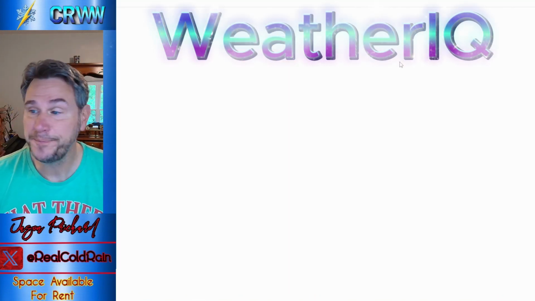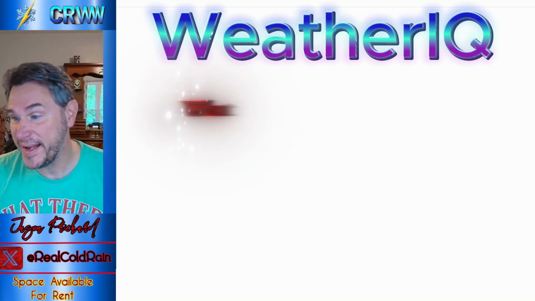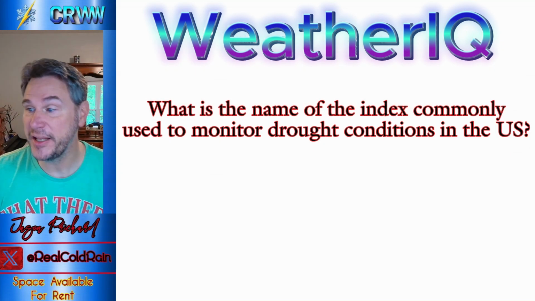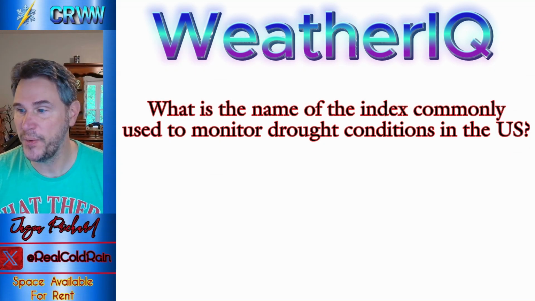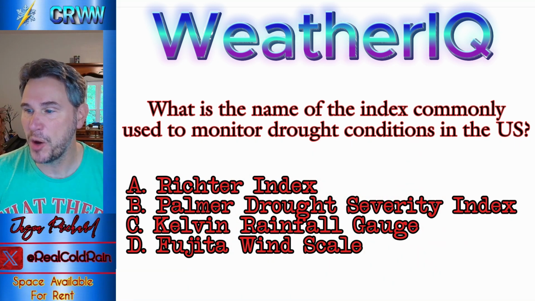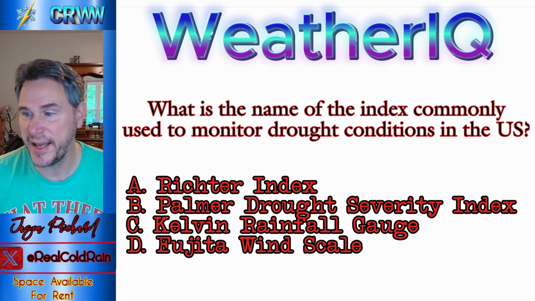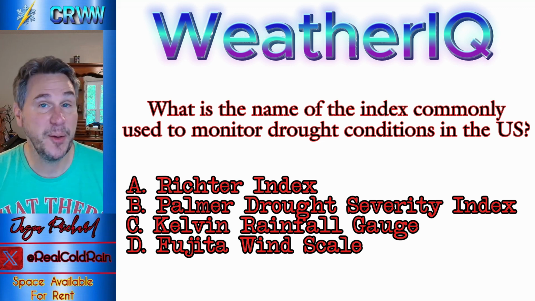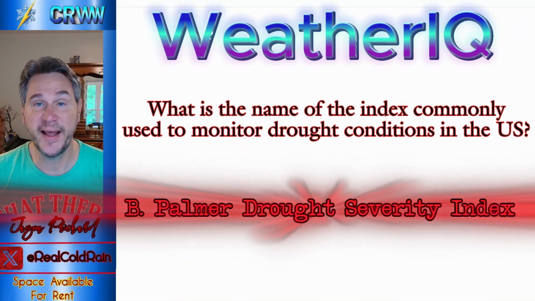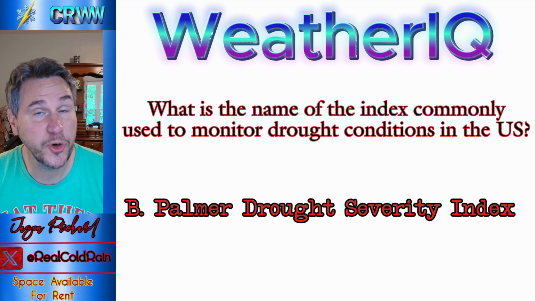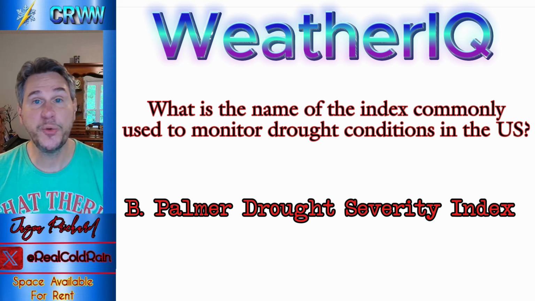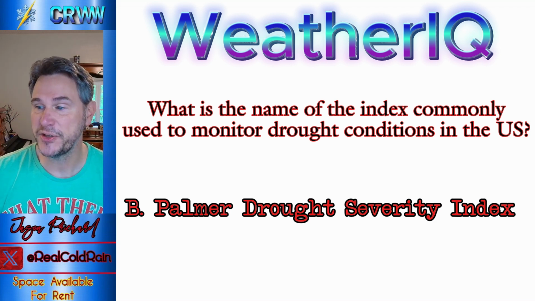That's our show. We're going to end with our Weather IQ question, which was, what is the name of the index commonly used to measure drought conditions in the U.S.? The Richter Index, the Palmer Drought Severity Index, the Kelvin Rainfall Gauge, and the Fujita Wind Scale, and of course, it is B, the Palmer Drought Severity Index. That measures drought. The new drought monitor will appear tomorrow, and I will show it to you tomorrow when it does appear. So that is what that is called.